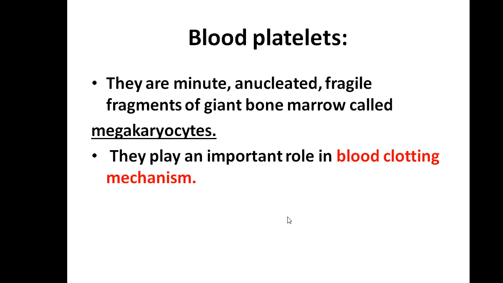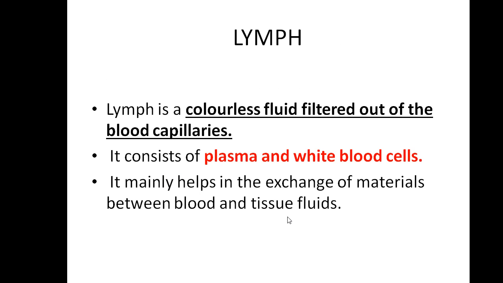The bone marrow that I explained in the bone itself, where there is a fine canal, the canaliculi, acts as the marrow. Platelets do not have a nucleus, and they are very fragile and light, and they play a major role in the blood clotting mechanism. That is why blood clots at the injured place.